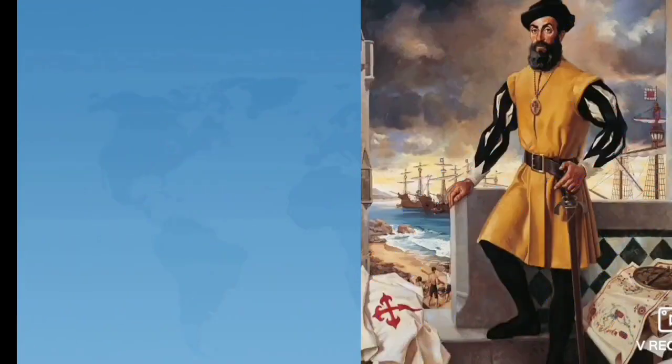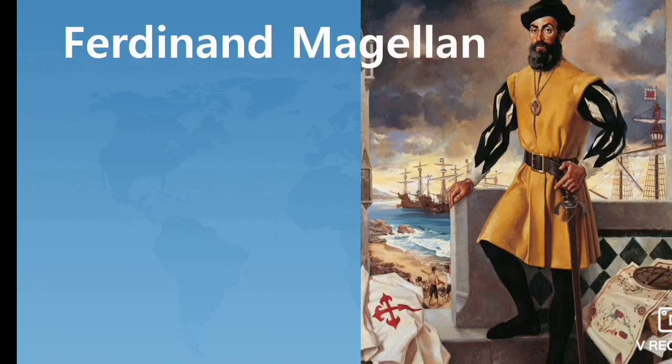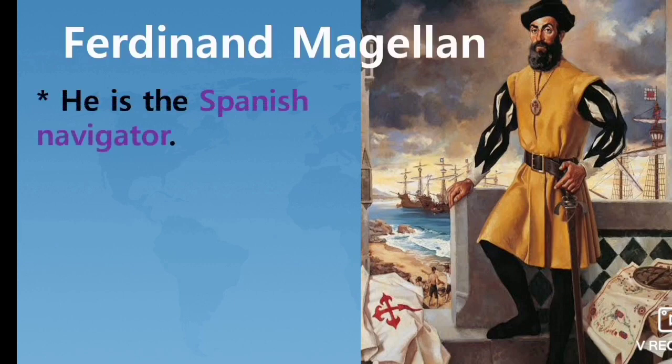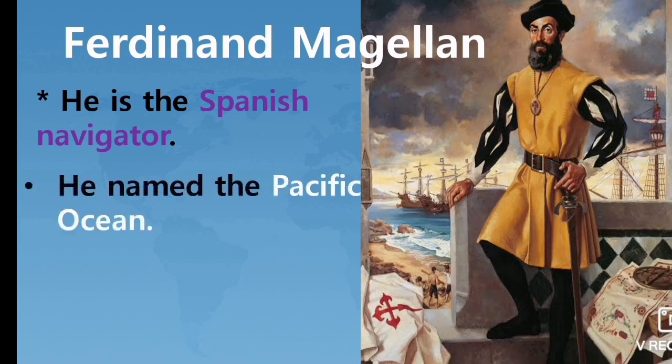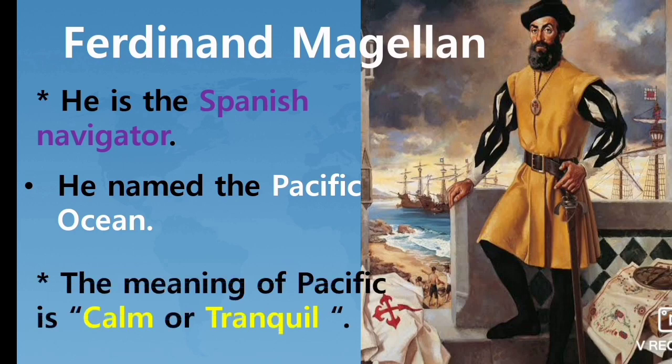Students, look at the picture. His name is Ferdinand Magellan. He is a Spanish navigator. Navigator means a person who navigates a ship, aircraft, etc. He named the Pacific Ocean. The meaning of Pacific Ocean is calm or tranquil, which means the peaceful ocean.